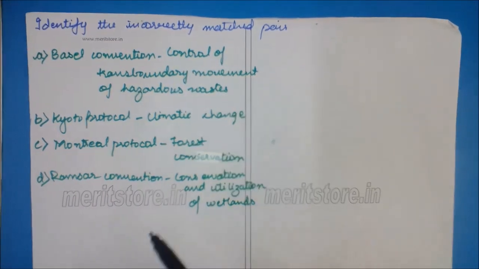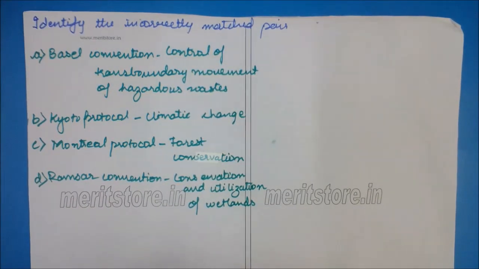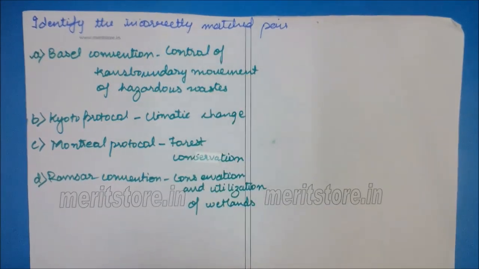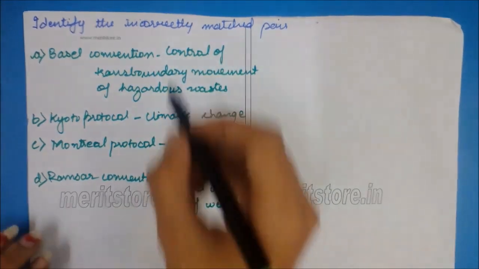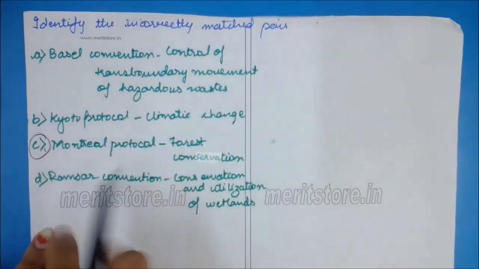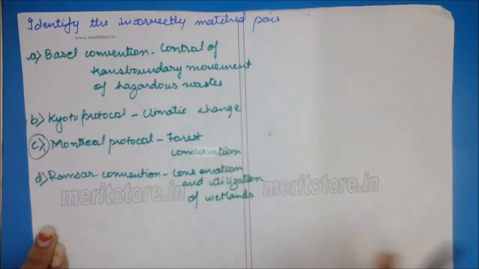Identify the incorrectly matched pair. Basel Convention, control of transboundary movements of hazardous waste. Kyoto Protocol, climatic change. Montreal Protocol, forest conservation. Ramsar Convention, conservation and utilization of wetlands. The incorrectly matched pair is Montreal Protocol, that is forest conservation.